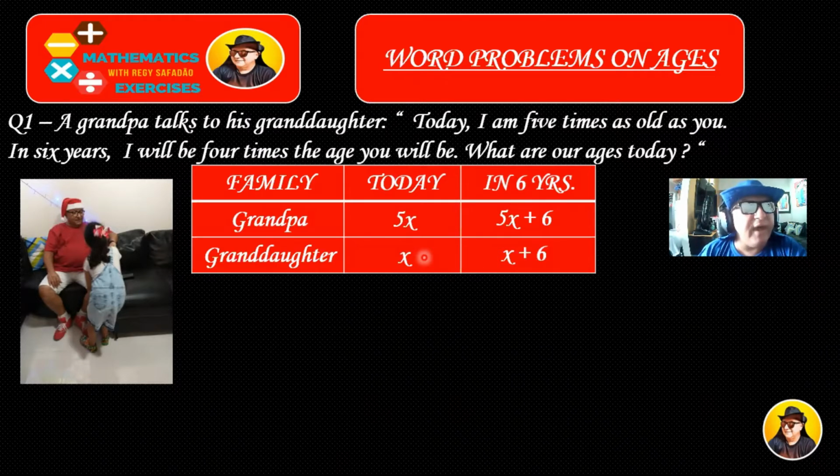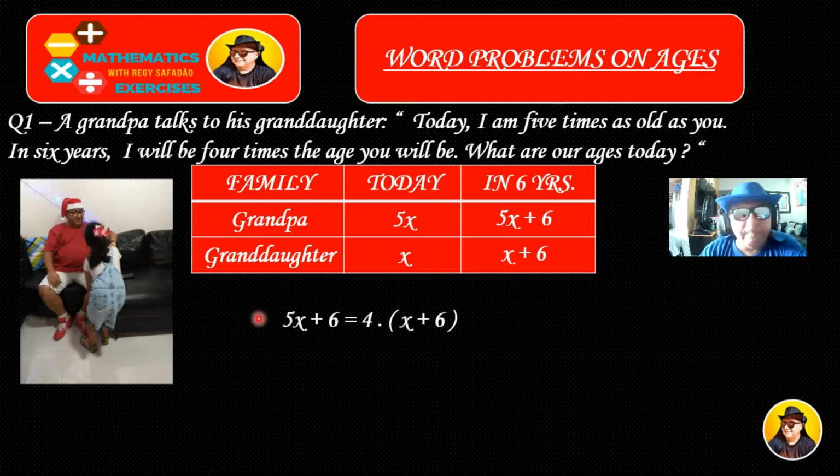Now, let's see one thing. He says that in 6 years he will be 4 times the age she will be. This is important because I'm going to organize my equation according to this information. In 6 years he is going to be 5x plus 6, and he is going to be 4 times the age she will be, so 4 times x plus 6. This is her age in 6 years. So now let's solve this equation.